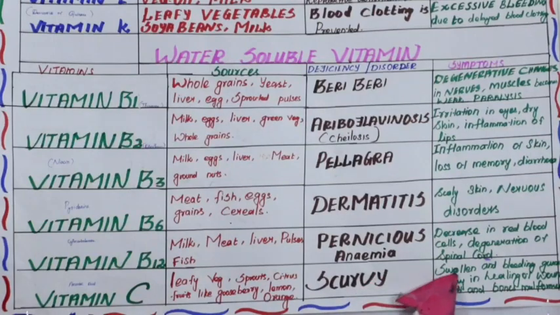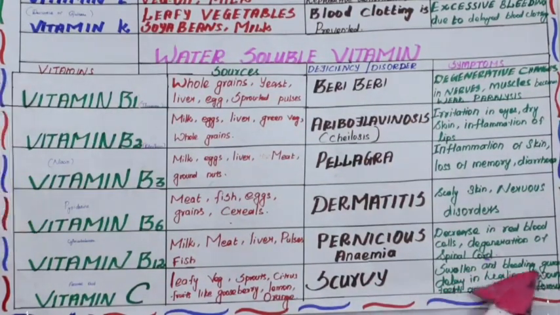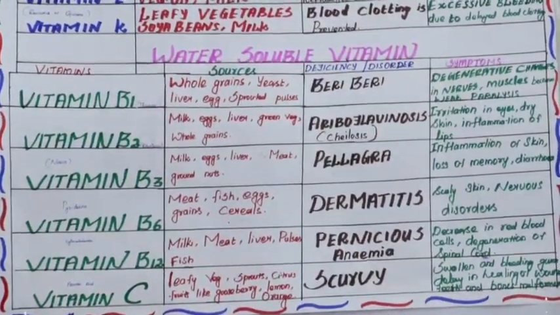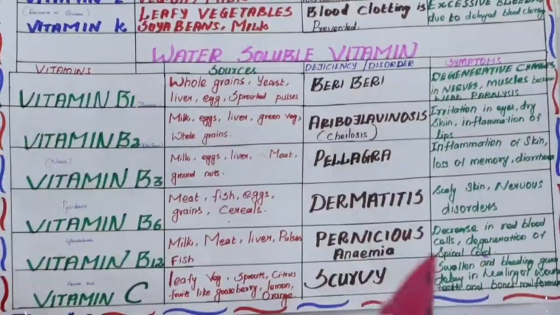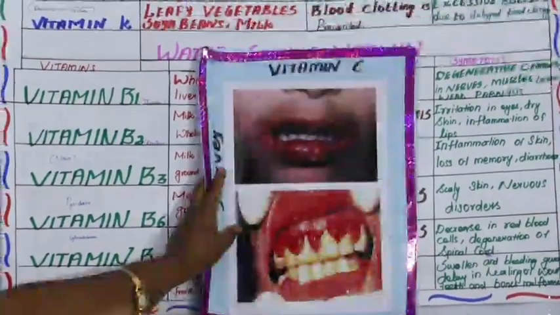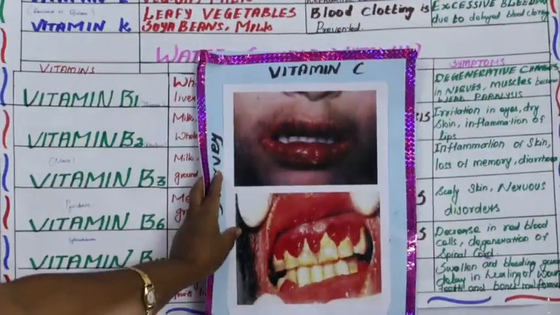Then next its symptoms are swollen and bleeding gums, delay in healing of wounds, teeth and bones malformed. Malformed means not properly formed. So, look at the picture, children. Bleeding gums.